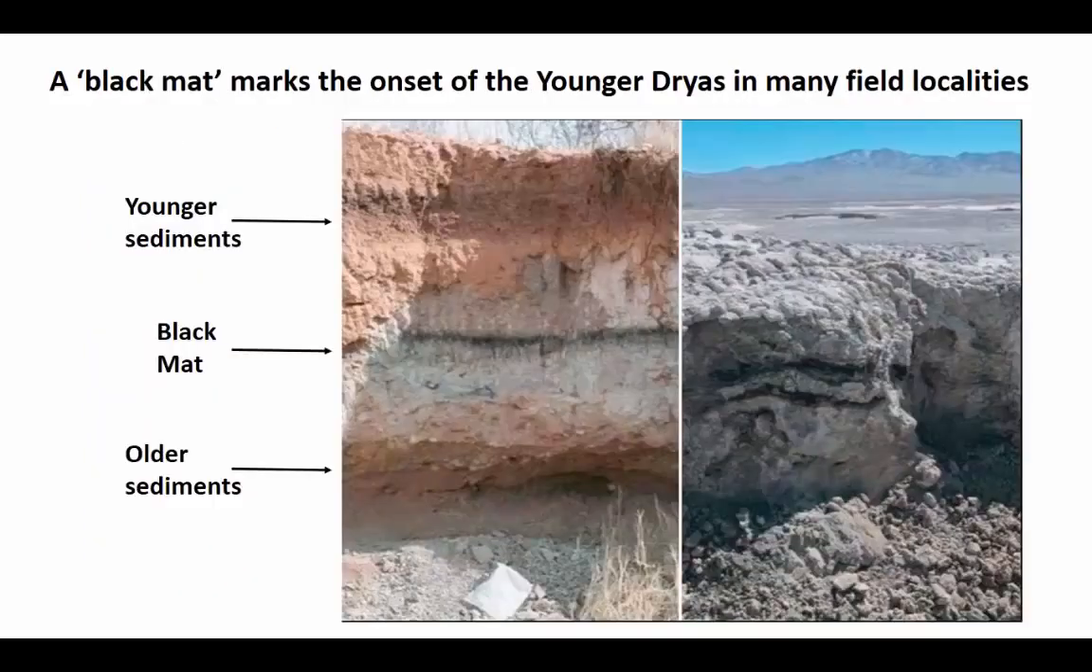So the impact hypothesis was partially motivated by a strange black layer that appears within the sediments at Younger Dryas time. So here we have older sediments, the black layer, and younger sediments sitting above. Could this black layer be filled with debris from a meteorite impact, or with charcoal from rampant wildfires that occurred at Younger Dryas time?